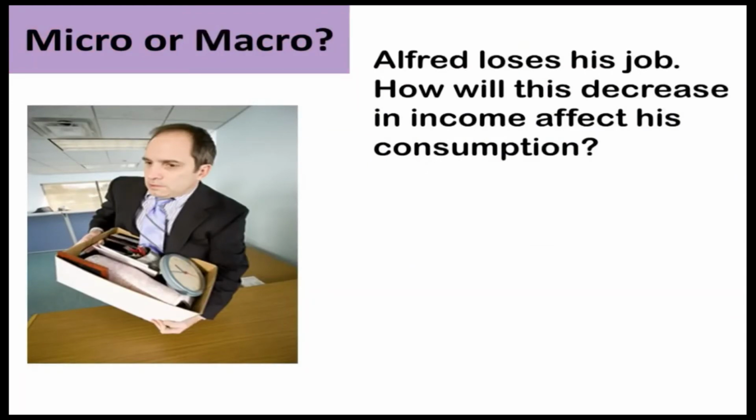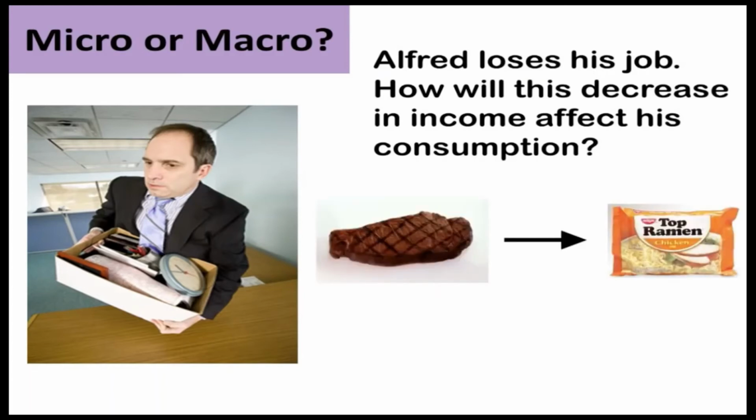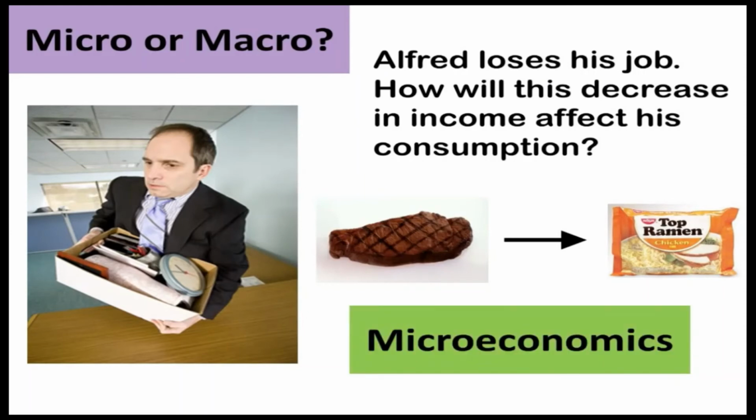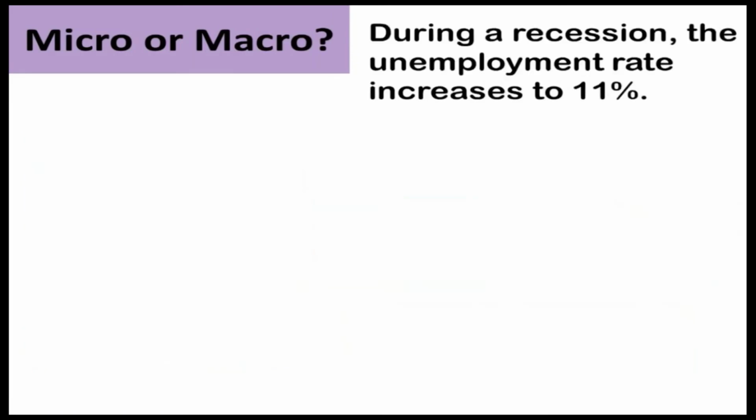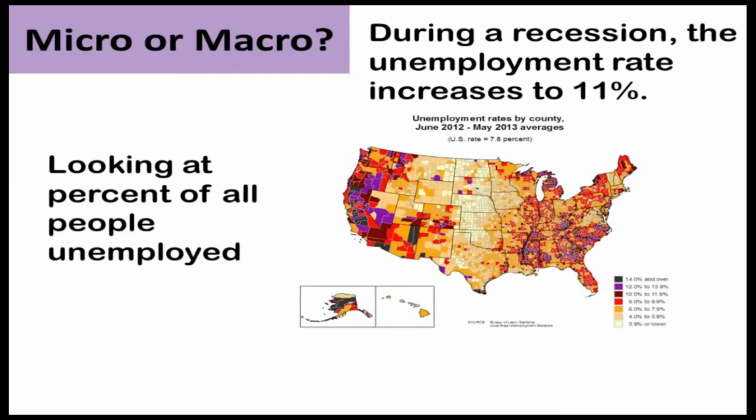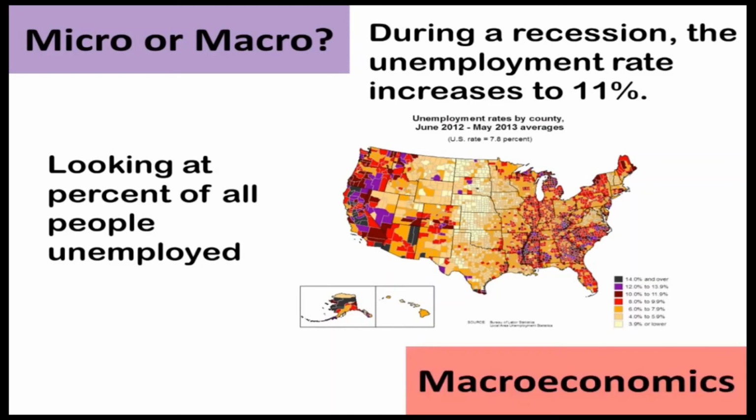Suppose that during a recession, Alfred loses his job. We want to see how this decrease in income affects his consumption. This topic would be studied in microeconomics because we're looking at the actions of one individual. On the other hand, suppose that during that same recession, the unemployment rate increased to 11%. This overall unemployment rate and its effects on aggregate demand would be studied in macroeconomics.